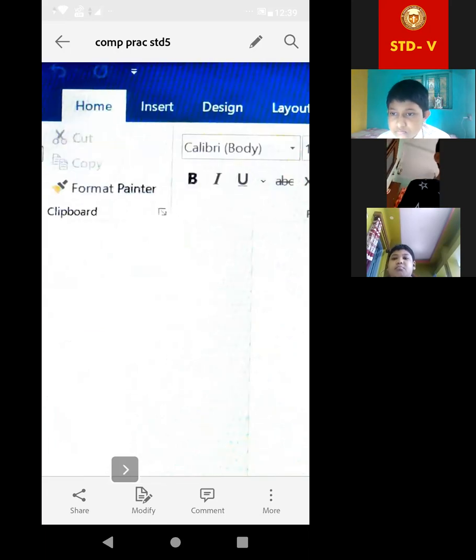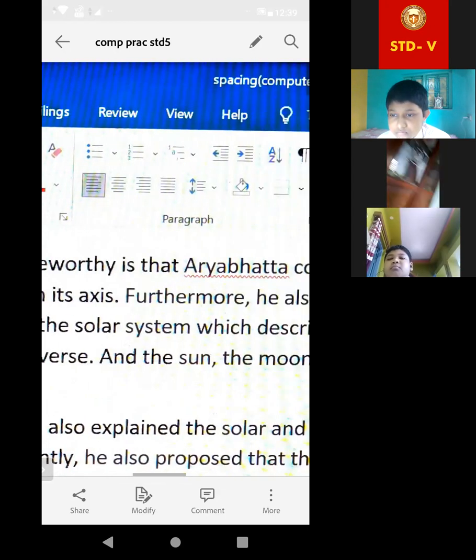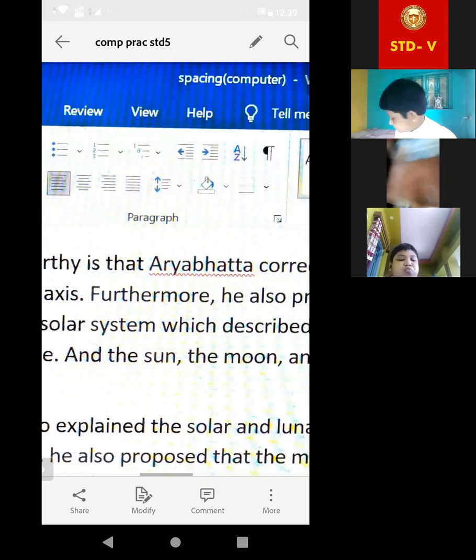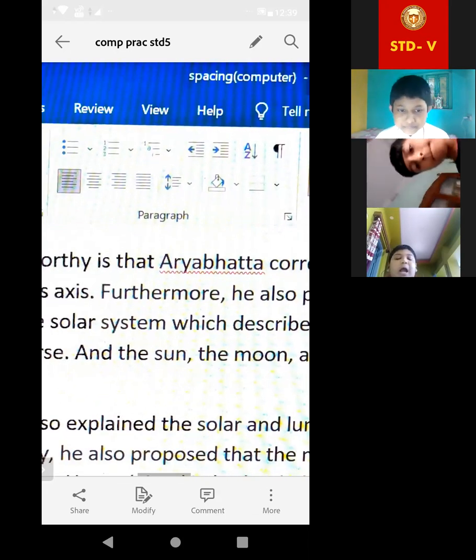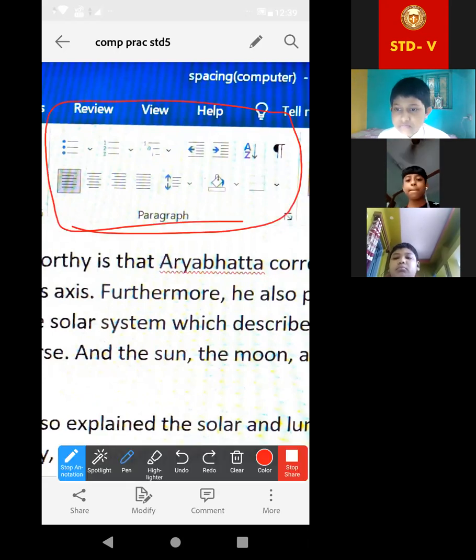In that Home option, you will click, then you will get, look at this, paragraph. There is one word written, paragraph. All of you are able to see it? Now look at this option.